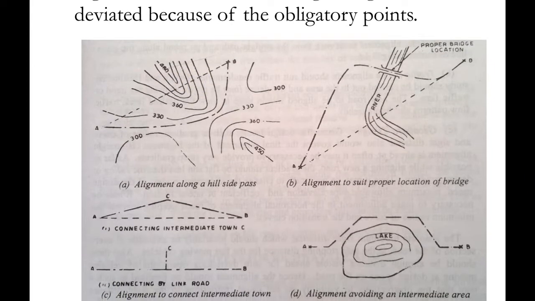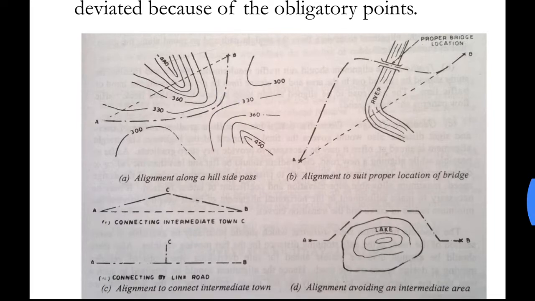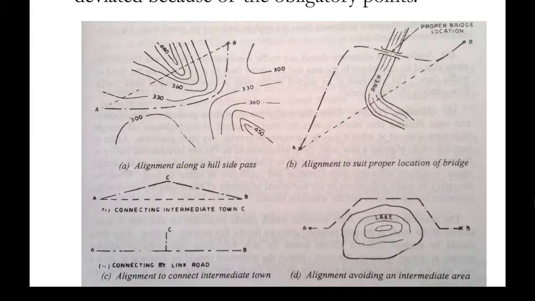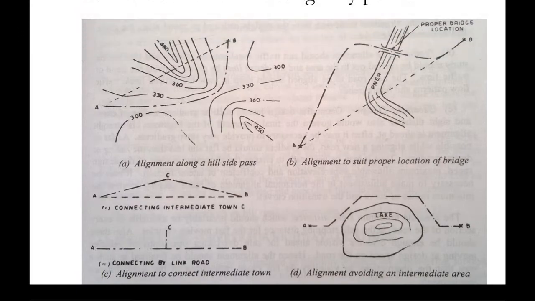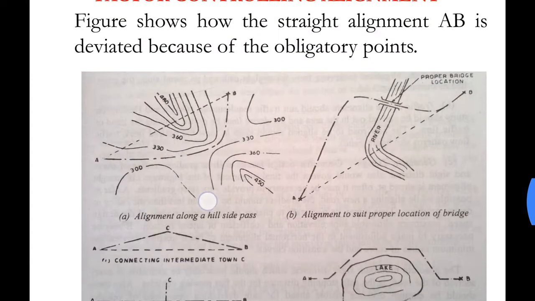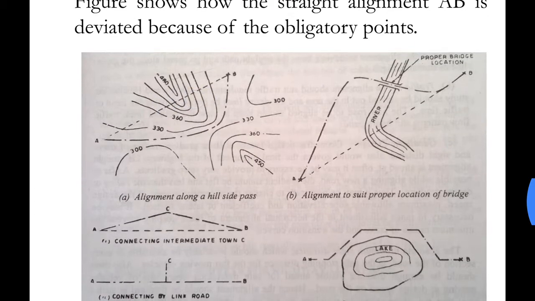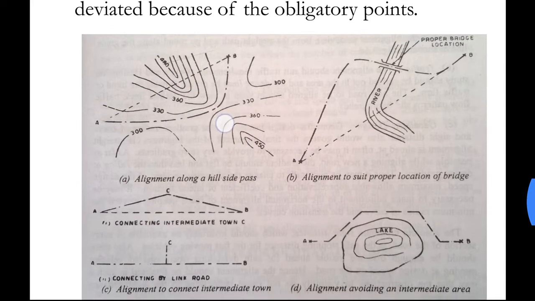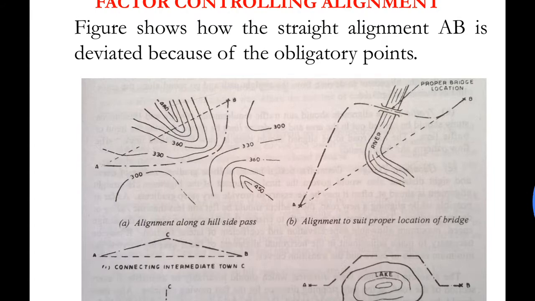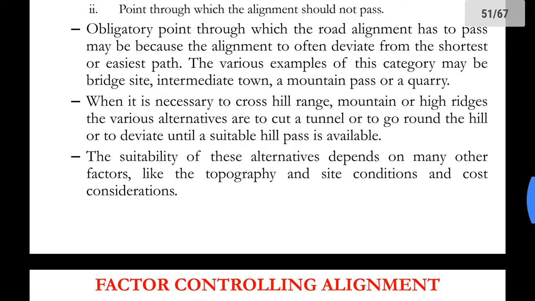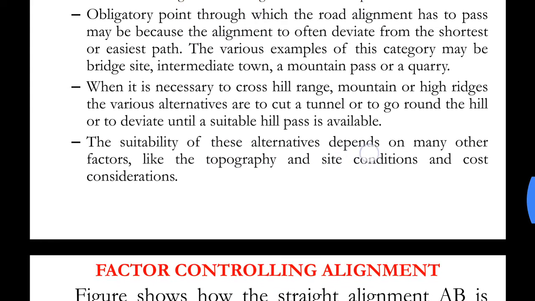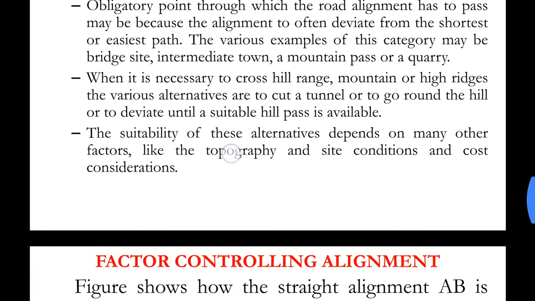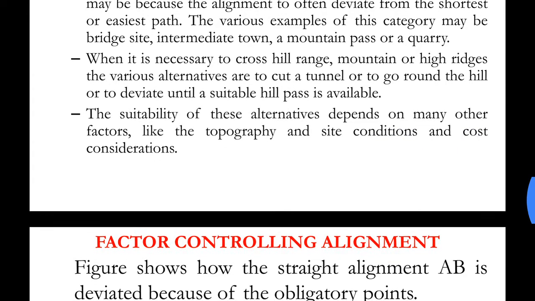But we can see that the level at this point is similar to that of A and B. Hence, by deviating the alignment a little bit, we could save much cost. So what we would do, we would provide this alignment. The suitability of these alternatives depends on many other factors like the topography, site conditions and cost considerations.